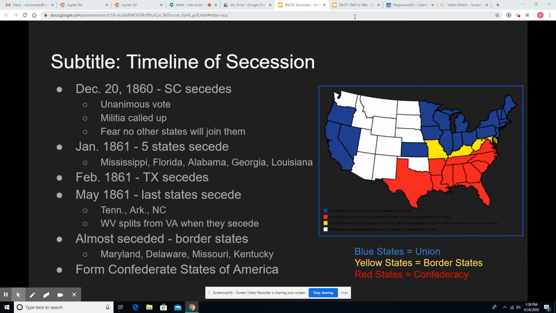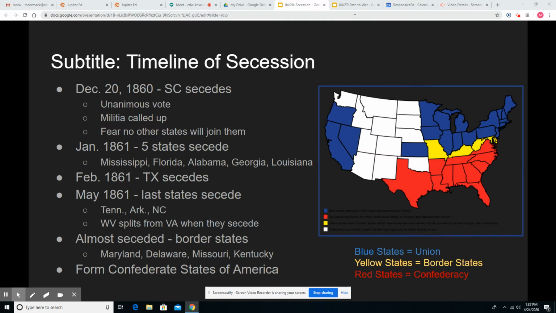And South Carolina during this time is the emotional center of the South. They are the ones that are the most violently pro-slavery of all the states and the leader of secession. Now, by this time, Lincoln has been elected as president, but he has not yet taken office. And he recognizes that secession is technically illegal according to the Constitution. Buchanan, the current president, also states that secession is illegal, but he doesn't really do anything to dissuade the Southerners.